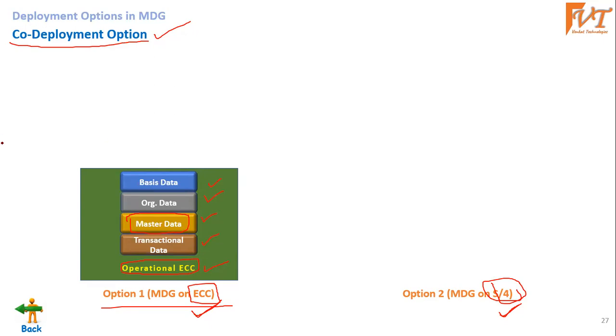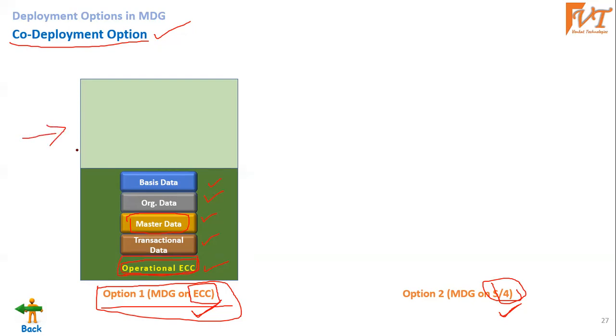So when we say co-deployment, we are not having any separate MDG system, but rather we would be installing MDG in the current business system only. On top of operational ECC, there will be an add-on component installed. What is that? The MDG component.